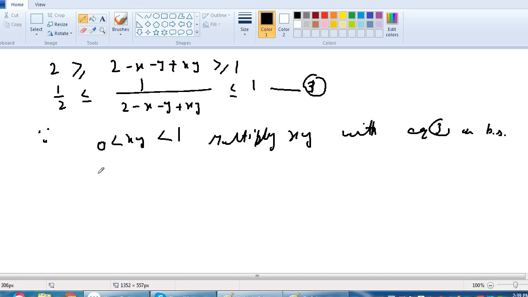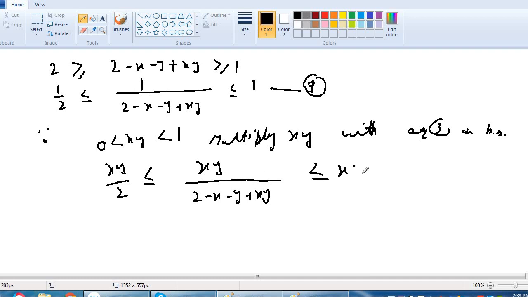We will have xy over 2 is less than or equal to xy divided by 2 minus x minus y plus xy. We are just making the delta 2, and this is less than or equal to xy.